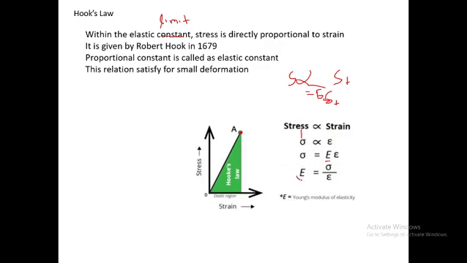The elastic constant is the ratio of stress to strain, so its unit is the same as that of stress, because strain has no unit. So within the elastic limit, stress is directly proportional to strain.